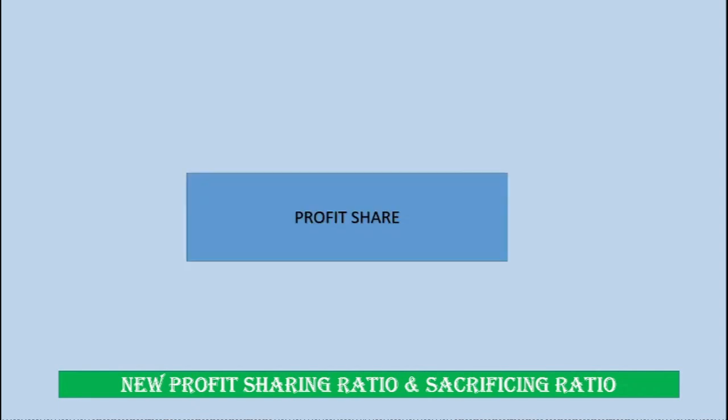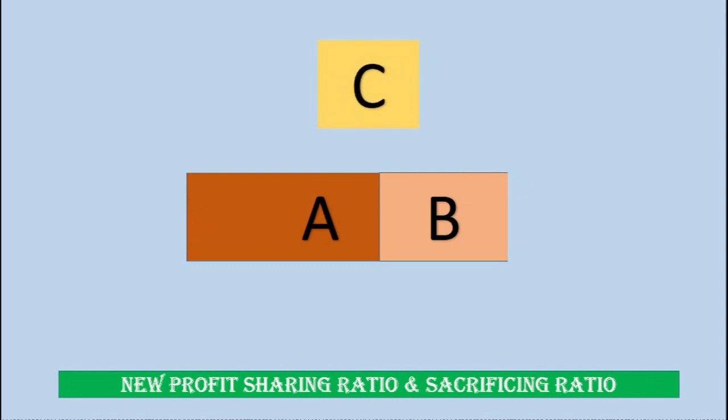See, in a partnership there is one profit share which is shared by two partners, A and B. So this is the way they share their profits. A, of course, is getting more than B. Now a new partner is admitted, C. And he is admitted for one particular share, say 1/4 of the profit, or 3/4 of the profits, or 1/8 of the profit. So one fraction he will be given as a new partner.